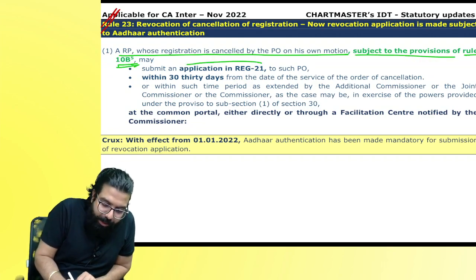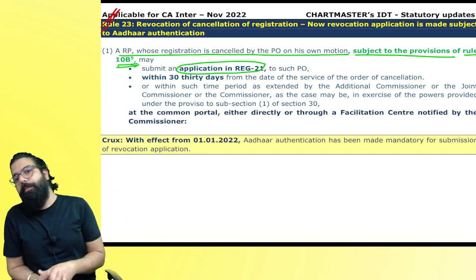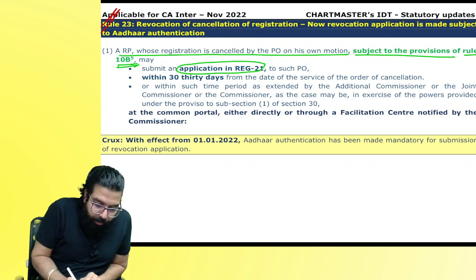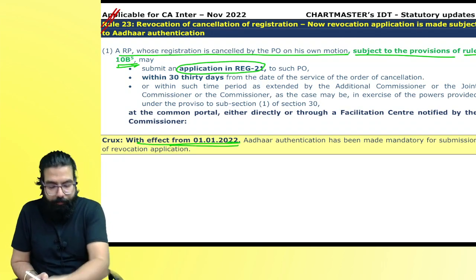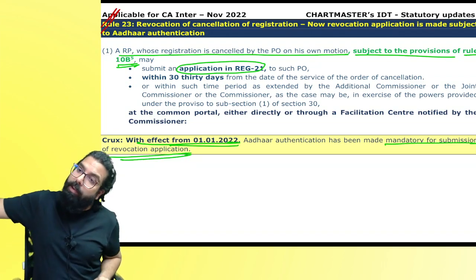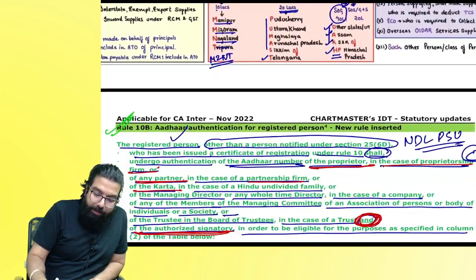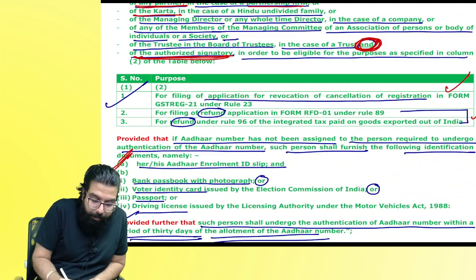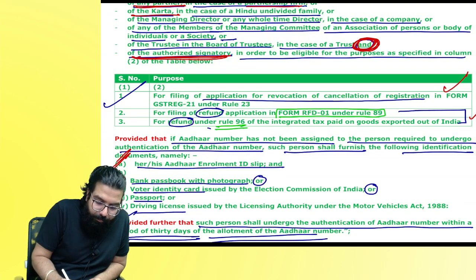It means when you are going ahead and filing a revocation application, first you have to do what? Aadhaar authentication. See, with effect from 1st of January 2022, Aadhaar authentication has been made mandatory for submission of revocation application and refund application. Baba, refund application, there are two refund applications. So please remember, refund application in form number RFD01 and under rule number 96. This much you remember. Okay, everyone?